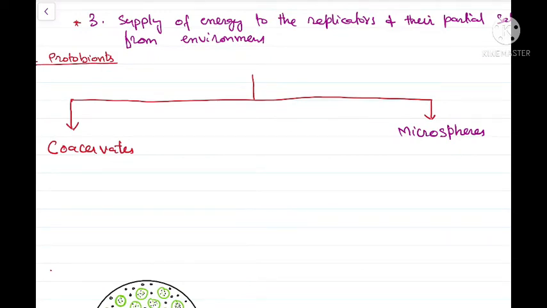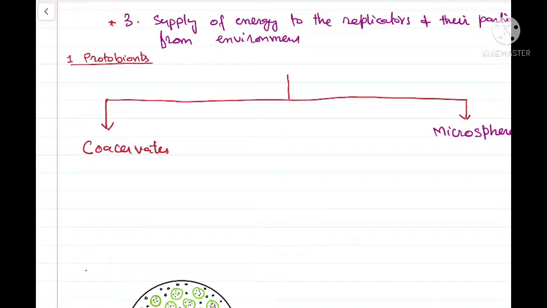First, let us talk about the coacervates. These coacervates have been developed by Oparin in the laboratory. As I mentioned, both of them are artificially synthesized structures, but they provide us a clue as to how they might have resulted in the formation of the first cells. These coacervates were developed by Oparin in 1927.